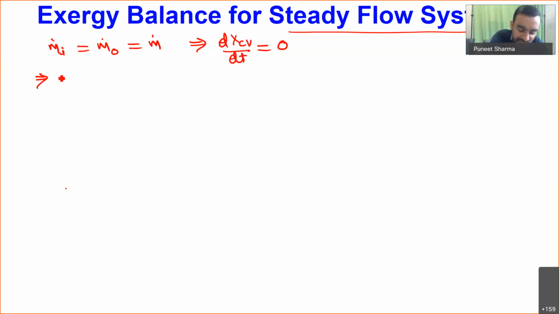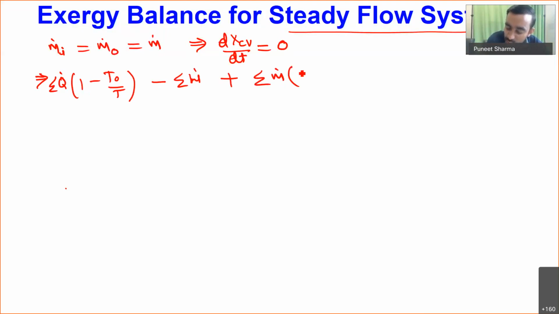And finally we will be finding that the summation of q dot times (1 minus T naught by T), minus the summation of w dot, plus the summation of m dot into (psi i minus psi o), and minus T naught times S generation, will be equal to 0 over here.